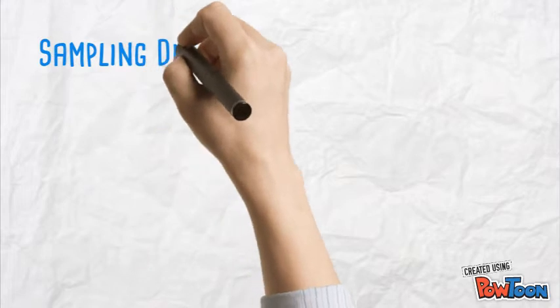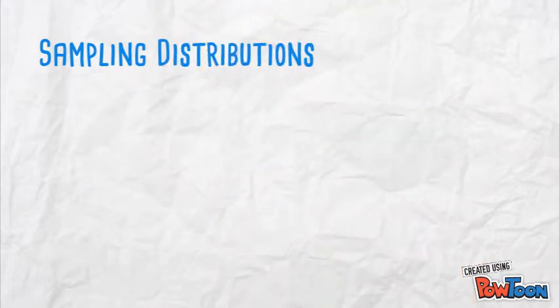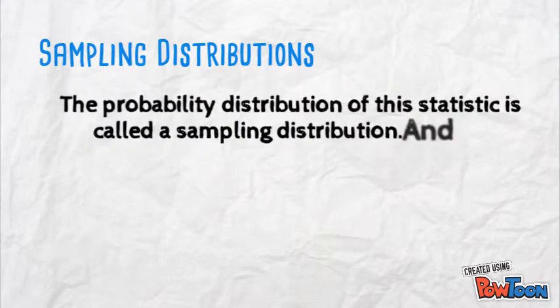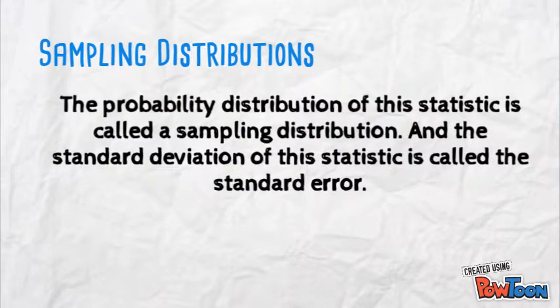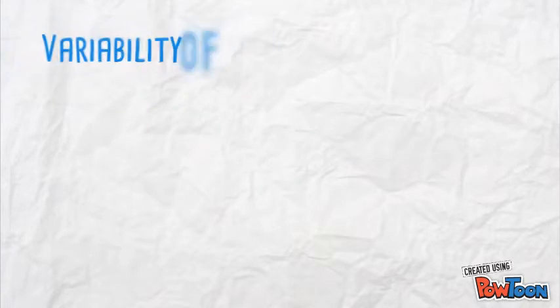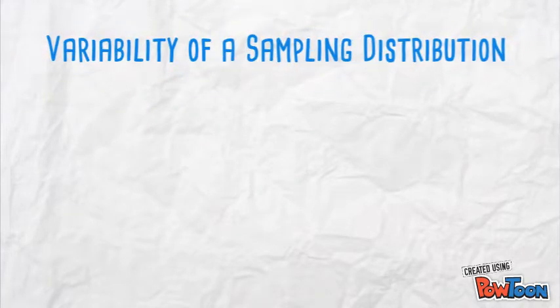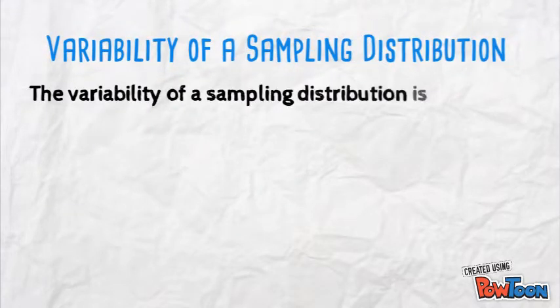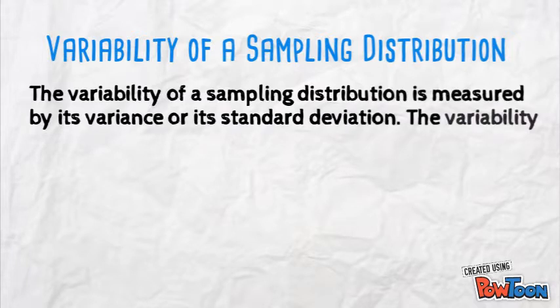Sampling distributions. Suppose that we draw all possible samples of size n from a given population. Suppose further that we compute a statistic for each sample. The probability distribution of this statistic is called a sampling distribution, and the standard deviation of this statistic is called the standard error. Variability of a sampling distribution is measured by its variance or its standard deviation.